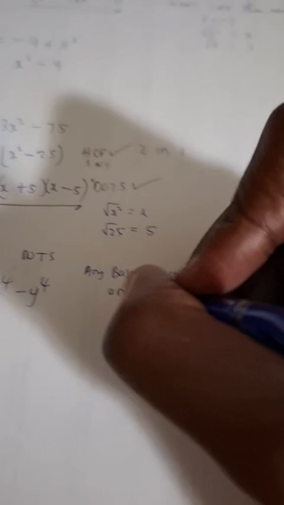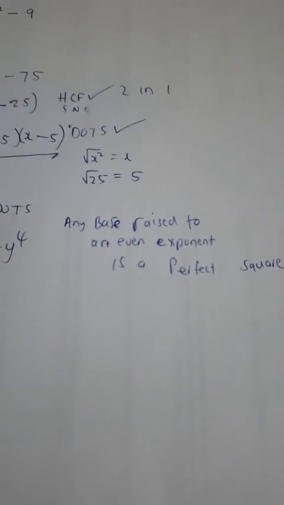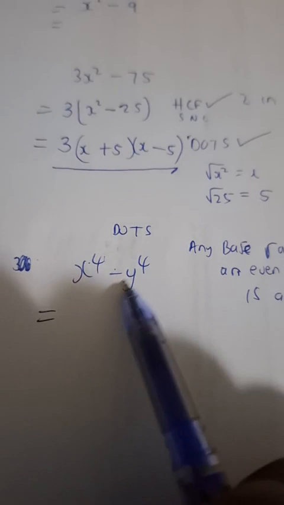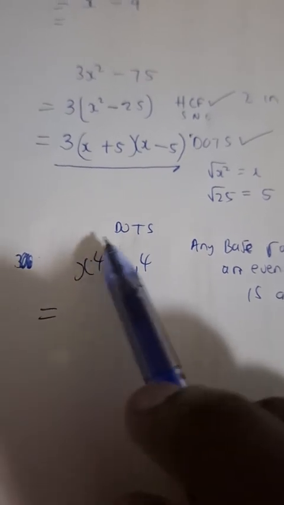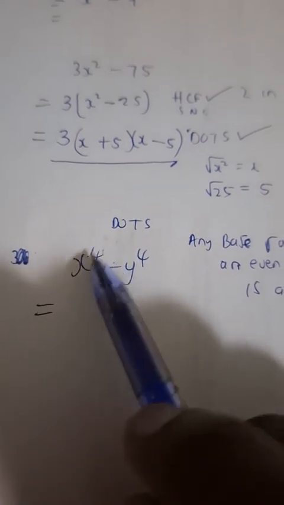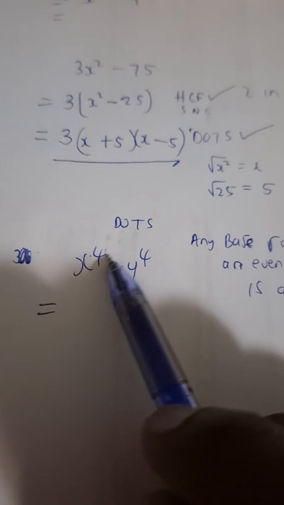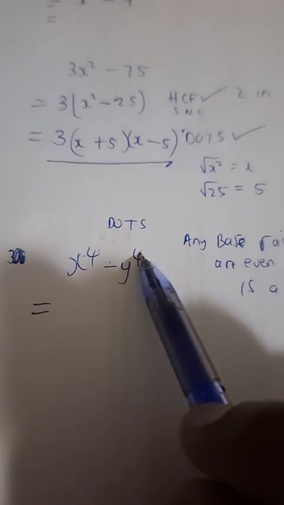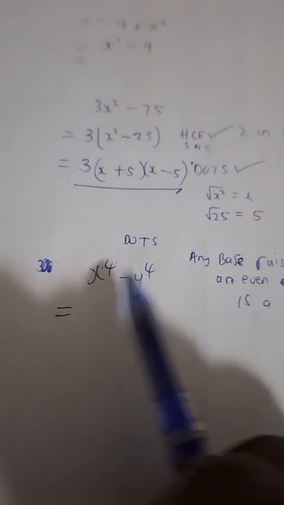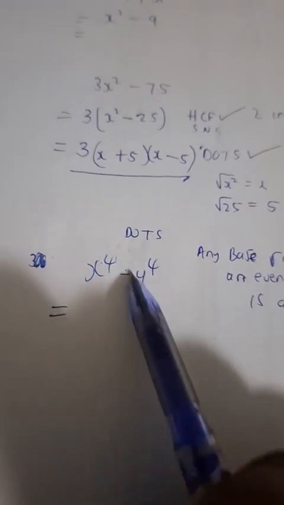Because 4 is an even exponent, I can confidently say x to the power 4 is a perfect square and y to the power 4 is a perfect square. Why? Because this 4 is an exponent that is even. Therefore, these are 2 perfect squares, so this is a difference of 2 squares.